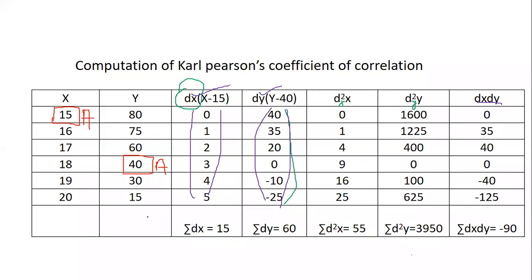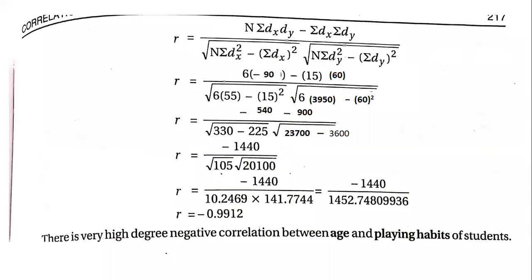Now let us go on to the formula. Now the formula is the same formula, that is R is equal to n into sigma dx dy minus sigma dx into sigma dy whole, divided by square root of n into sigma dx square minus sigma dx whole square, into square root of n sigma dy square minus sigma dy whole square. Okay, so now let us put in the values.